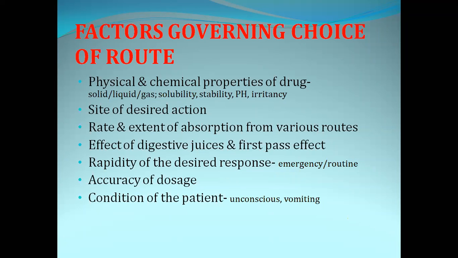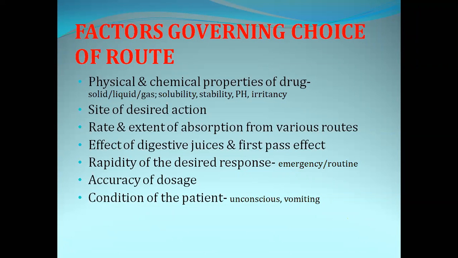Few drugs cannot tolerate the acidic pH of the stomach, and few drugs will get digested because of gastric juices. That's why with these drugs we won't go for the oral route of drug administration. We'll choose another alternative route.